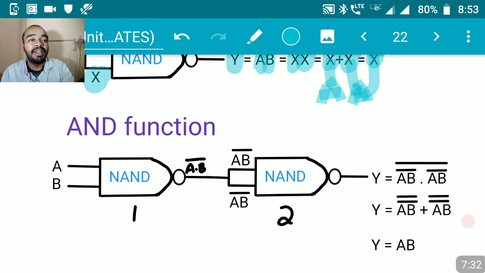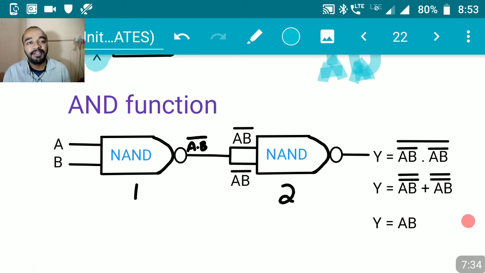By using two NAND gates as shown in the figure, we can generate the AND function. How, we are going to understand now. A is one of your inputs, B is the second input. Both inputs A and B are given to the first NAND gate. So the output of the first NAND gate will be A and B whole bar, right? Not of AND is your NAND.